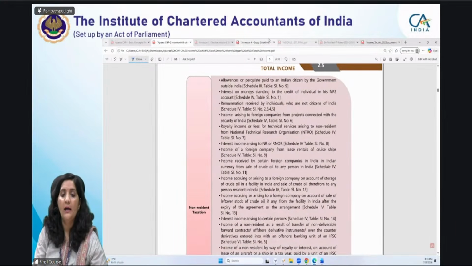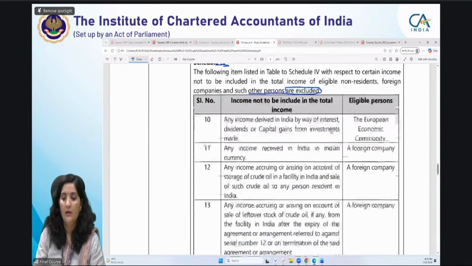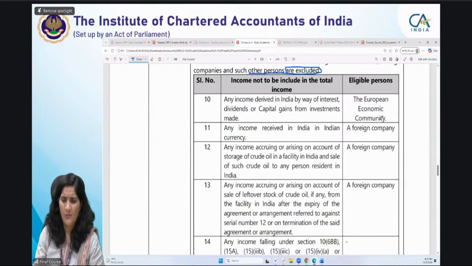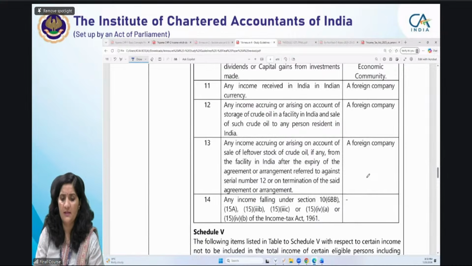Okay, and again there is an exclusion list from schedule 4 also that is excluded. Please read it carefully what is excluded, because there are certain things being excluded but certain things are included also. For example, European Economic Community related exemptions are being excluded, eligible person, then foreign company. These are the eligible persons for whom we have excluded certain sections, certain provisions.